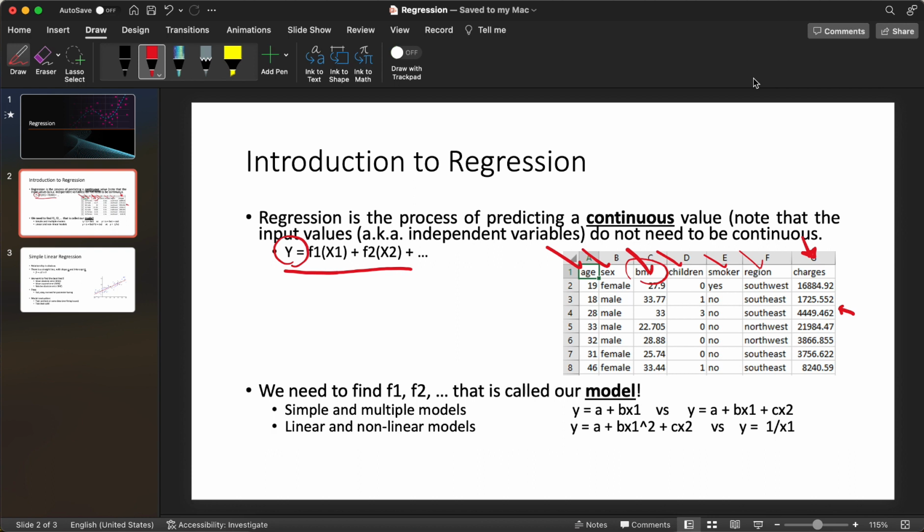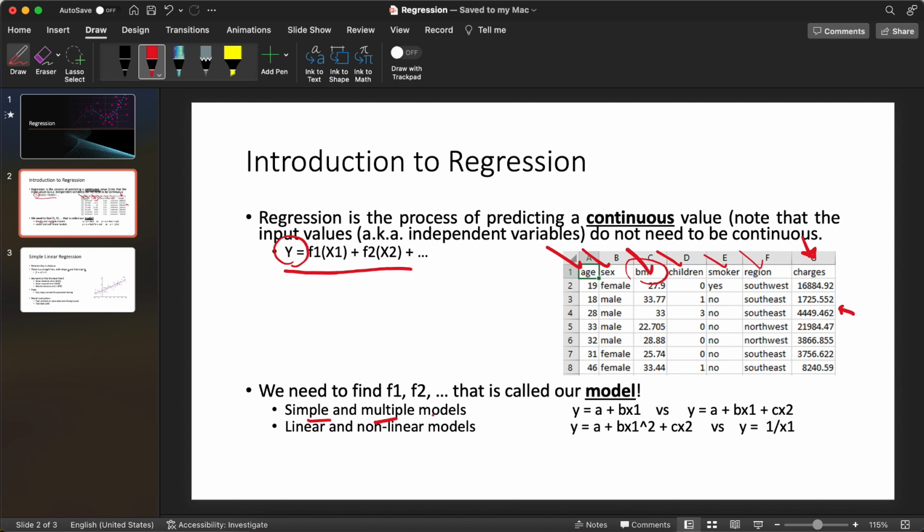So what we want to do when we talk about regression and machine learning for this purpose is find the functions f1 and f2. We want to find those so that we can describe a model. We have different classifications for our models, as you can see. Down here, we can have simple or multiple models.